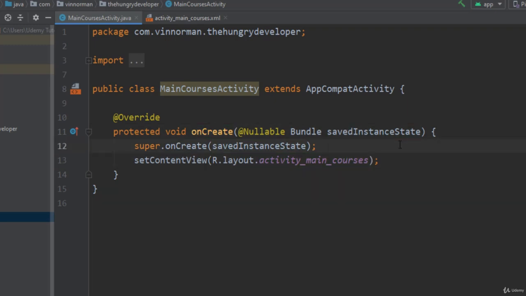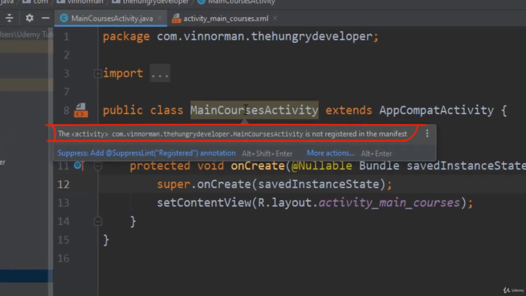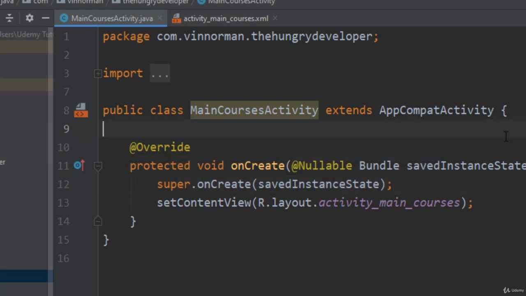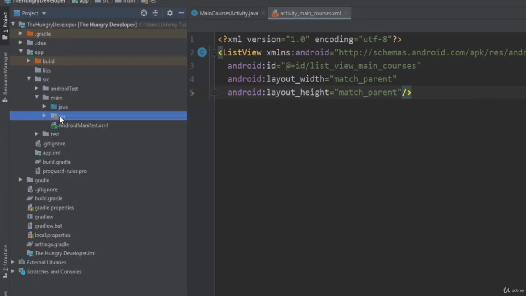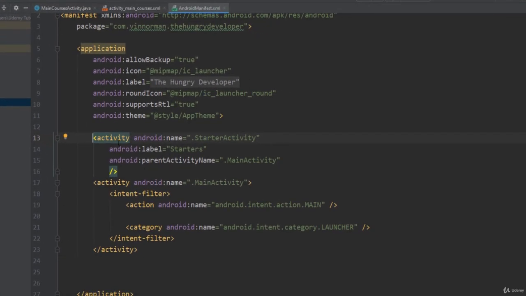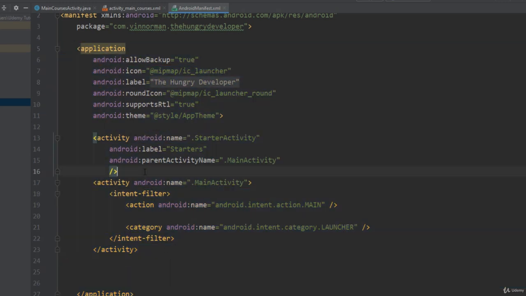And there's just one final thing that we need to do. If you hover over MainCoursesActivity, it says the activity, MainCoursesActivity, is not registered in the manifest. So this is the fourth and final thing it needs to do. We need to make sure we have listed this in our manifest, in our app's recipe, so our app knows what's inside it. So underneath the Java and the resource folder is our Android manifest. So go ahead and double click that. And just like our starter activity, we're going to add an activity element, ensuring it's within the application tags. So anywhere you like, I'll just do it here.